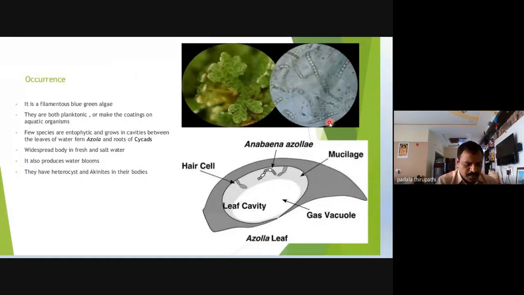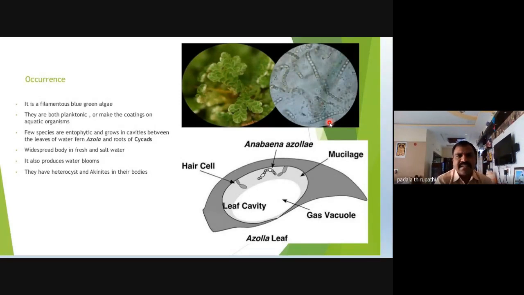Mainly these blue-green algae, along with our type study Anabaena, also grow on the surface of water bodies, in fresh water, marine water, stagnant water or foul water. On the surface of the water, Anabaena grows in a planktonic nature.